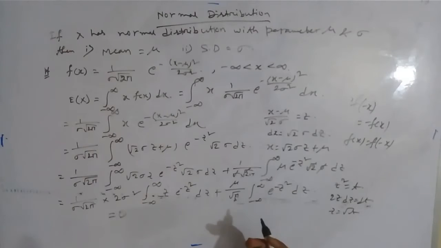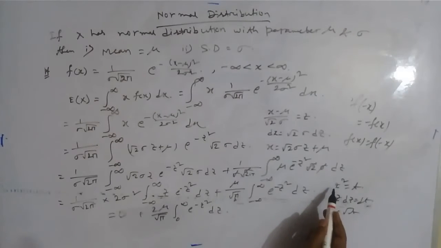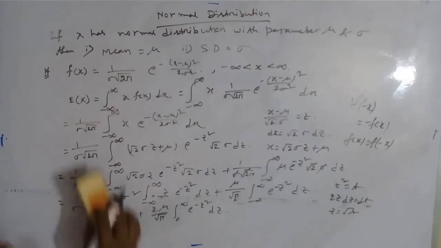You know that if we integrate f(x) in the interval minus a to a, and f(x) is an even function, then we can write 2 times the integral from 0 to a of f(x) dx. So it will be 2 mu by root pi, integral from 0 to infinity of e to the power minus z square dz. Now here we will substitute z square by t.